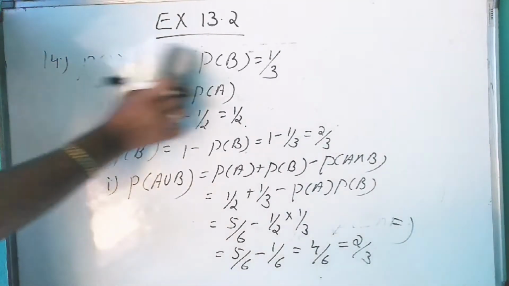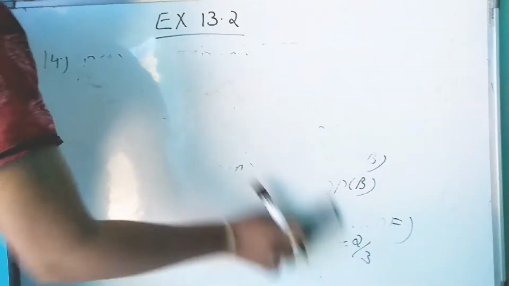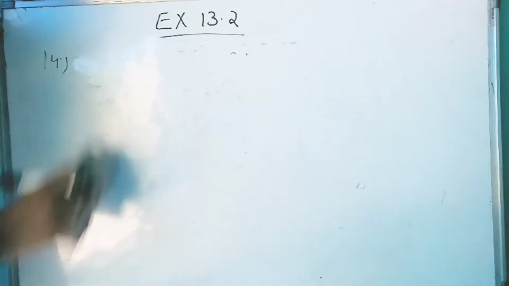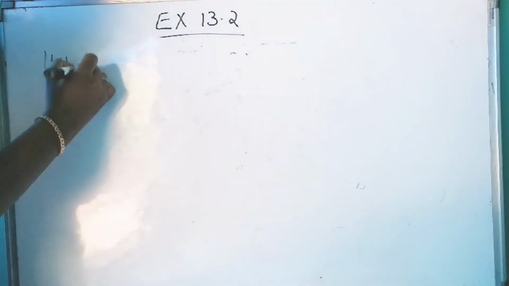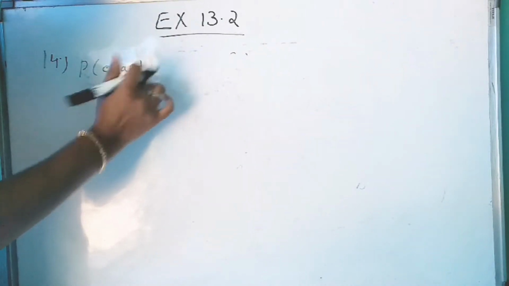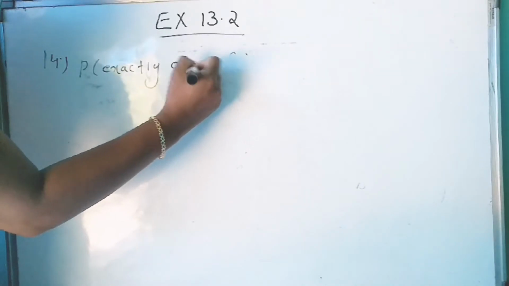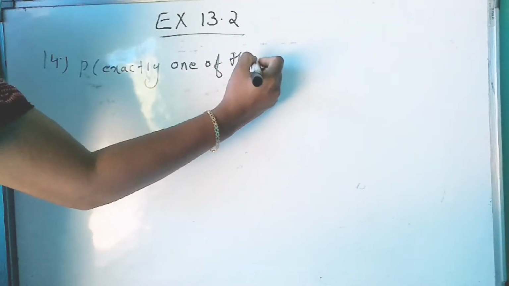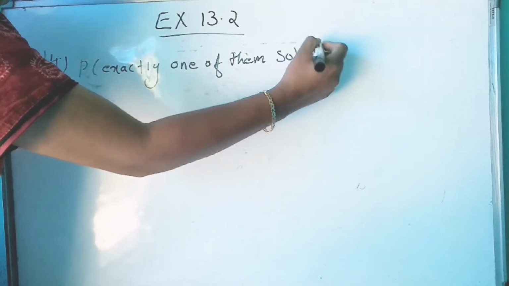Now second question: P of exactly one of them solves the problem.